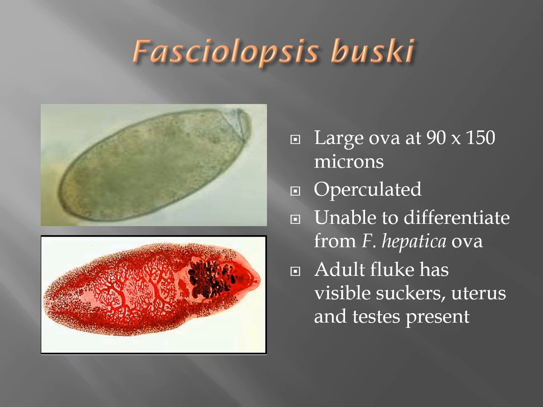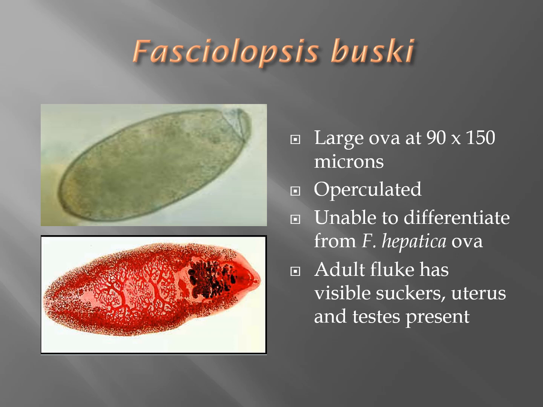Fasciolepis buski is one of the largest ova that you're going to see. It is indistinguishable from Fasciola hepatica. It is a large ova at 90 to 150 microns. It's actually very large. It is operculated, and you can see the operculum flipped open in the top image. We're unable to differentiate this ova from Fasciola hepatica because they look indistinguishable from each other.